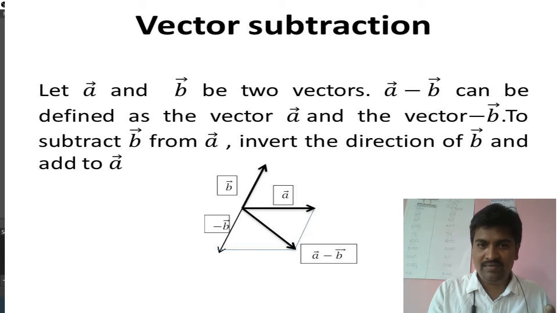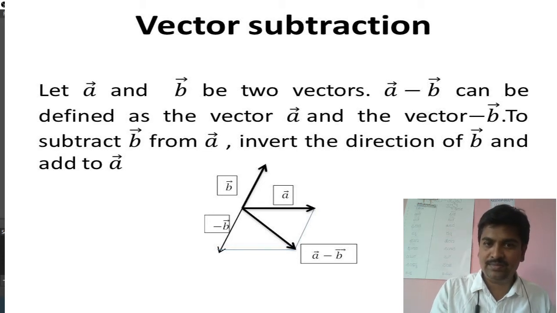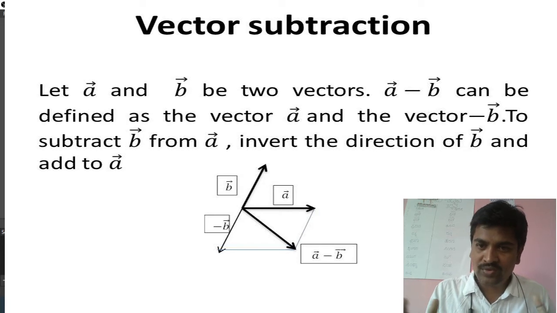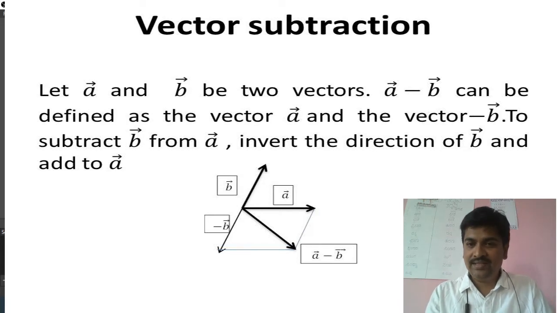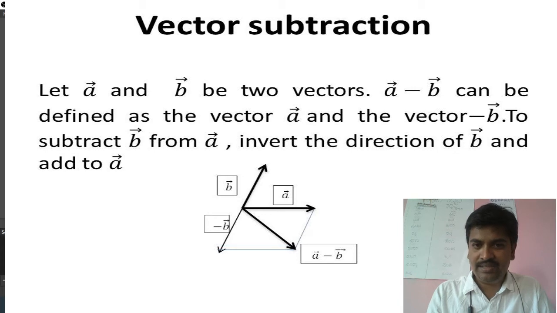Now I have this minus B and this A. Now I am going to add this A to this minus B. How will you add this? For addition of vectors, we have the parallelogram law of vector addition. Luckily, I can represent these two, A and minus B, by two sides of the parallelogram. Then this A minus B, the resultant, will be the diagonal of this parallelogram.